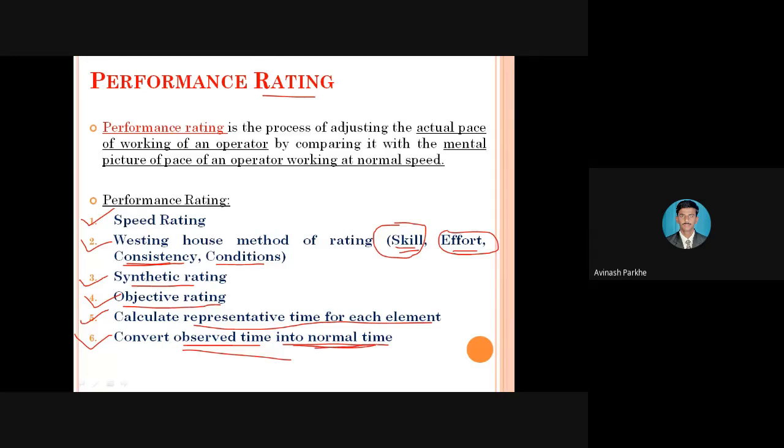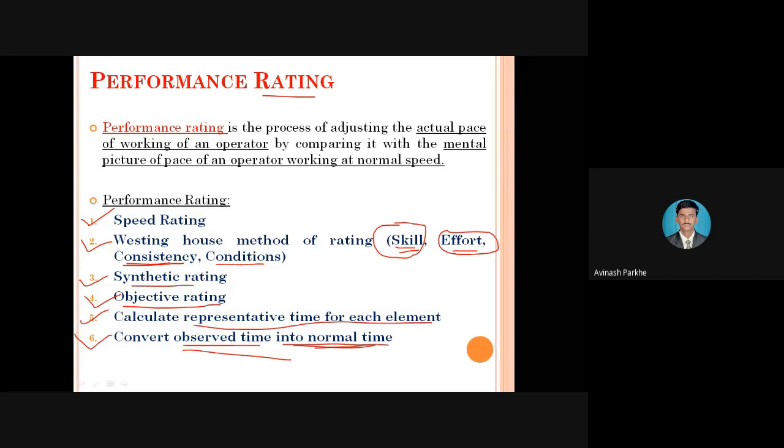If I have to check the performance rating, or the performance of an operator, the simple formula is: performance rating is equal to normal time upon observed time into 100. Normal time is the time given or assigned to complete that particular work, and observed time means the actual time observed by the time study engineer when the operators are working on that particular machine.